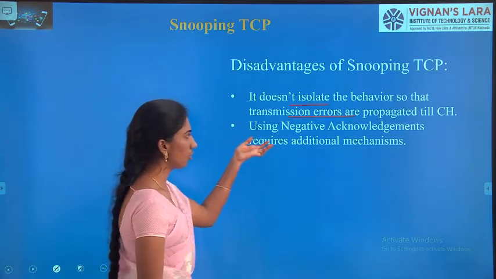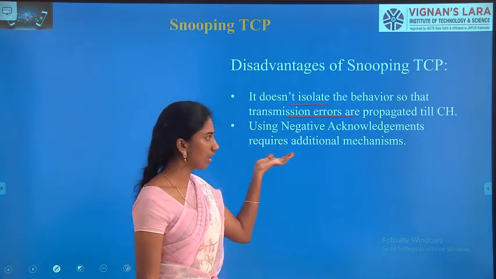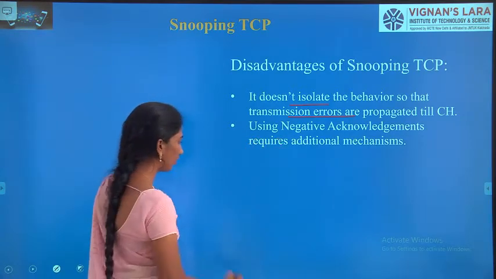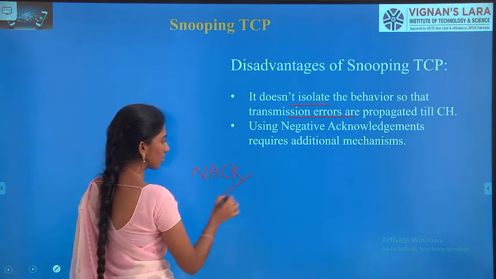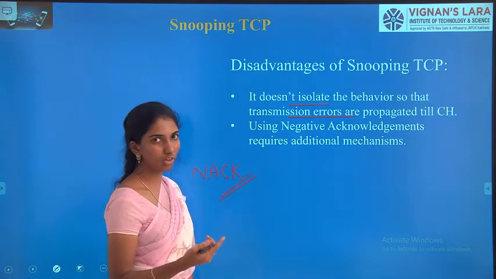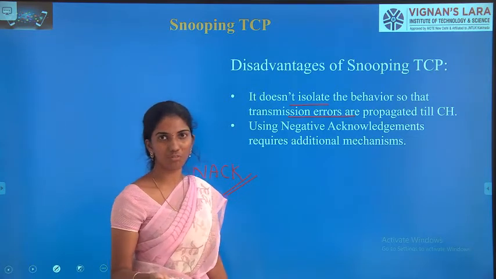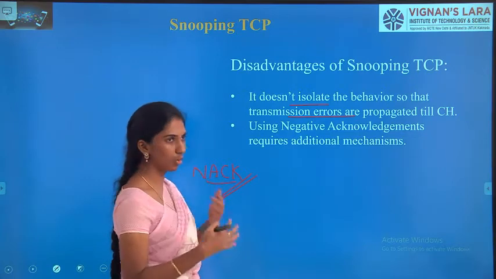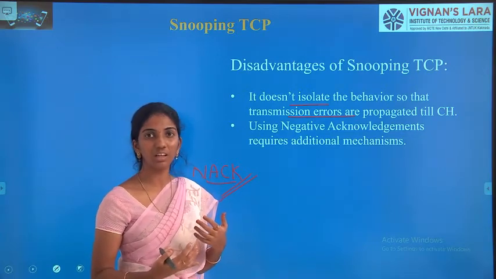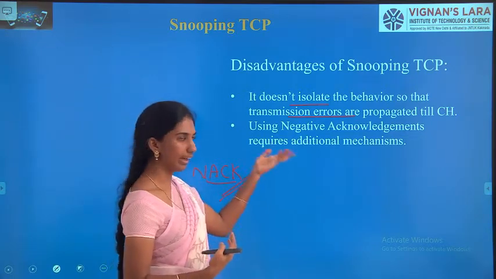And the next one is that using negative acknowledgements requires additional mechanisms. If the gap is detected, we are going to use negative acknowledgements. If there is only the positive acknowledgement case, certain software is enough. But if negative acknowledgements or duplicate acknowledgements are needed, it needs certain additional mechanisms.